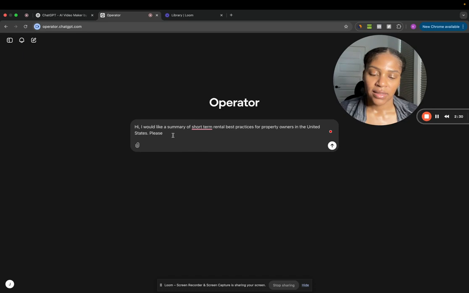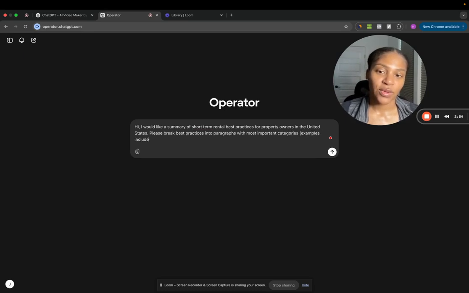Please, I don't know why I'm saying please to an AI, break best practices into paragraphs with most important categories.